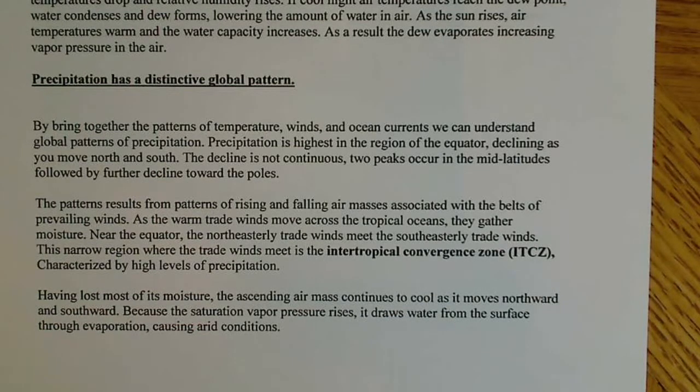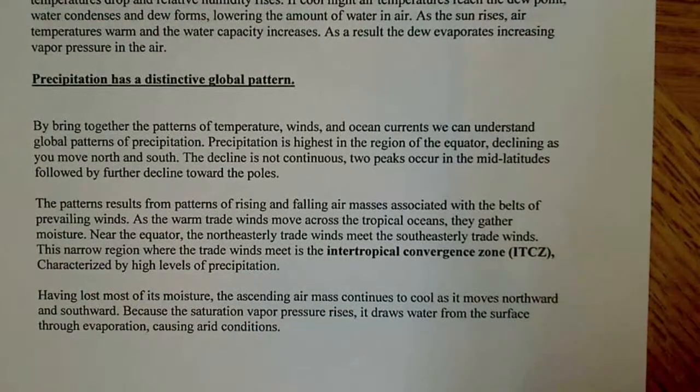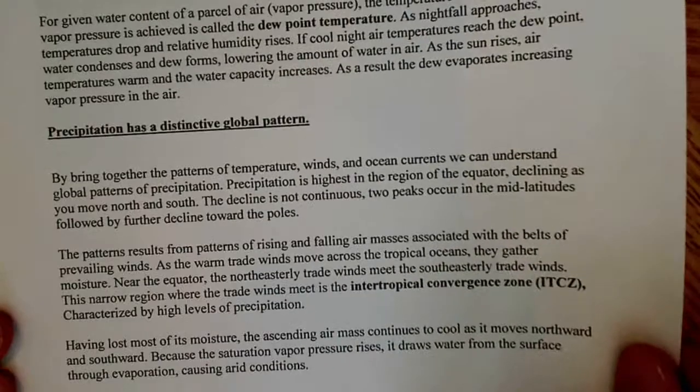Having lost most of the moisture, the ascending air mass continues to cool as it moves northward and southward. Because the saturation vapor pressure rises, it draws water from the surface through evaporation, causing arid conditions, such as those found in a desert, might be an example.